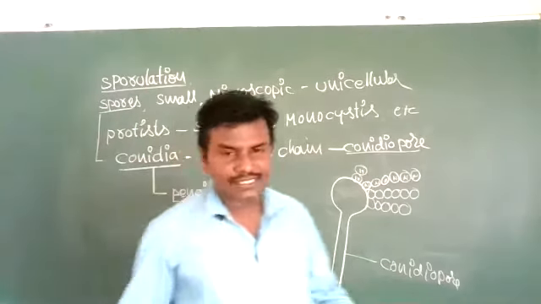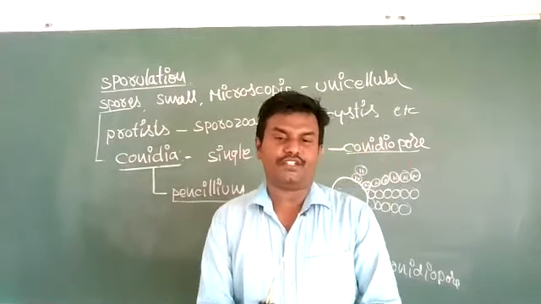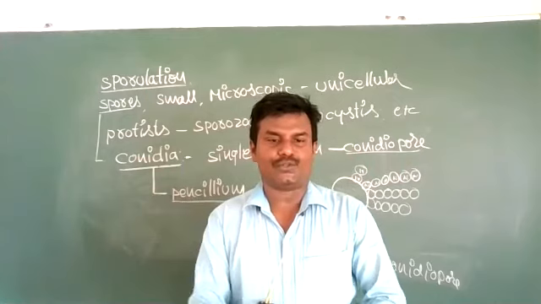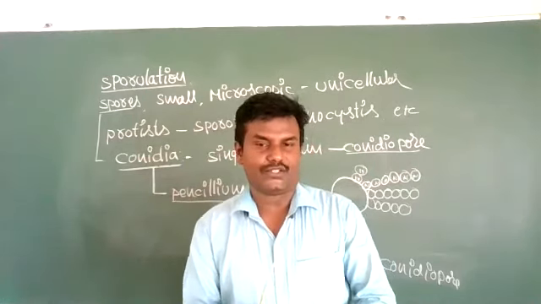In exams, they will ask one-mark or two-mark definitions on this, such as motile spores and non-motile spores, or a note on sporulation.